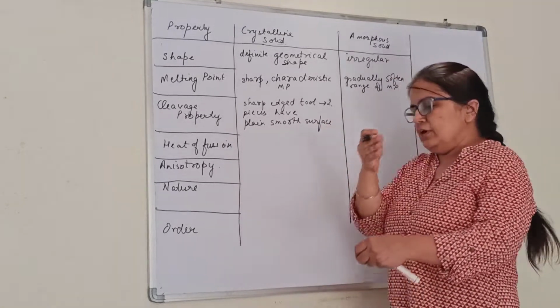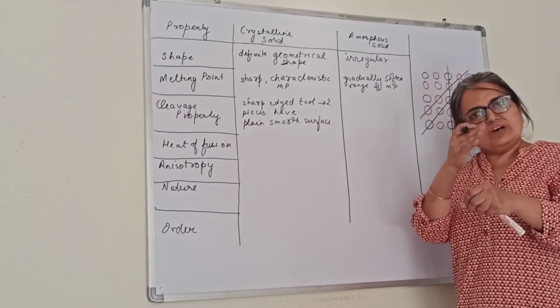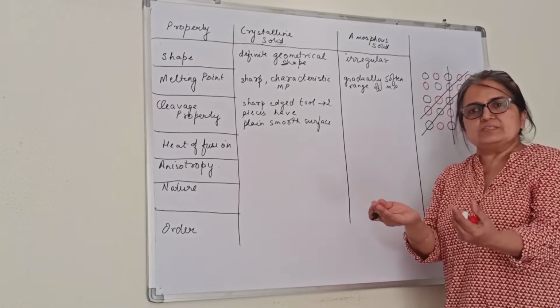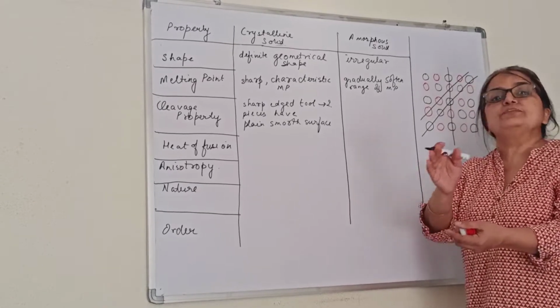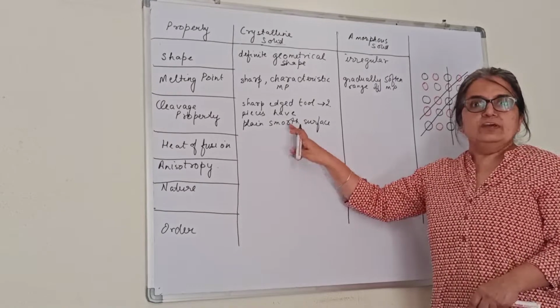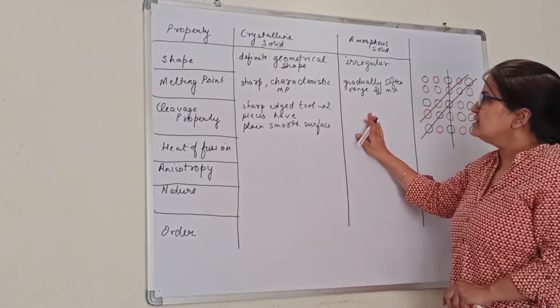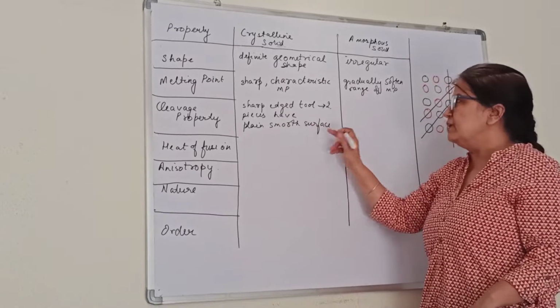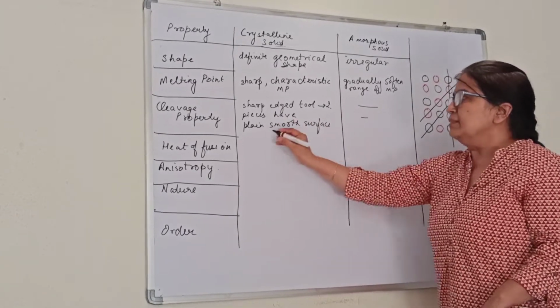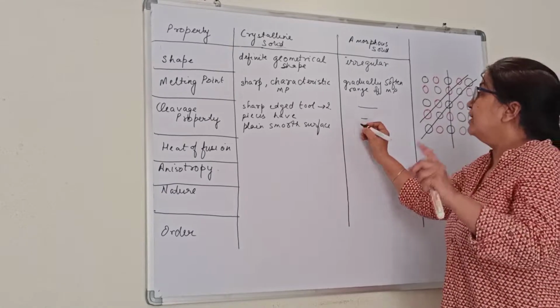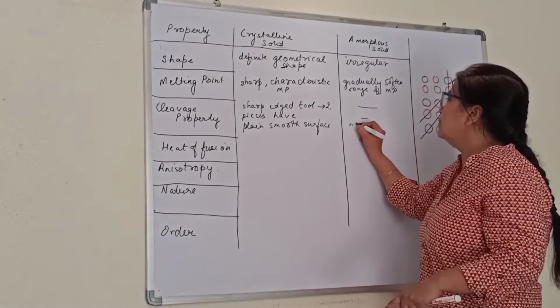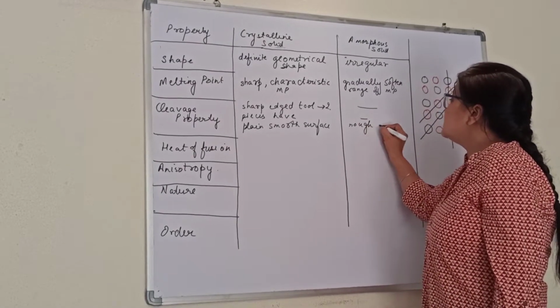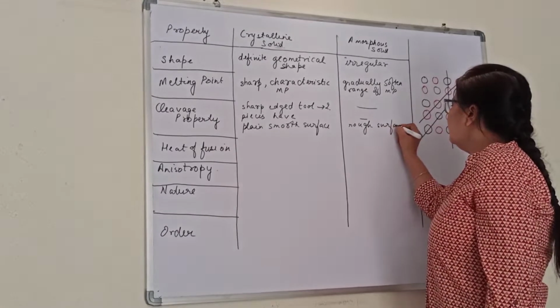That is, when you cut them with a knife or some sharp object, it will form two pieces, and the new surface formed on each piece will be smooth and plain. Whereas for amorphous solids, when cut with the sharp edge tool, two pieces will also be formed, but the new surfaces formed will be rough.